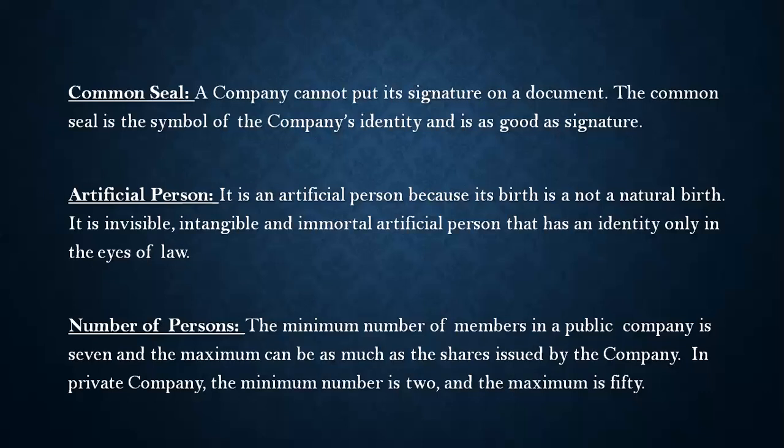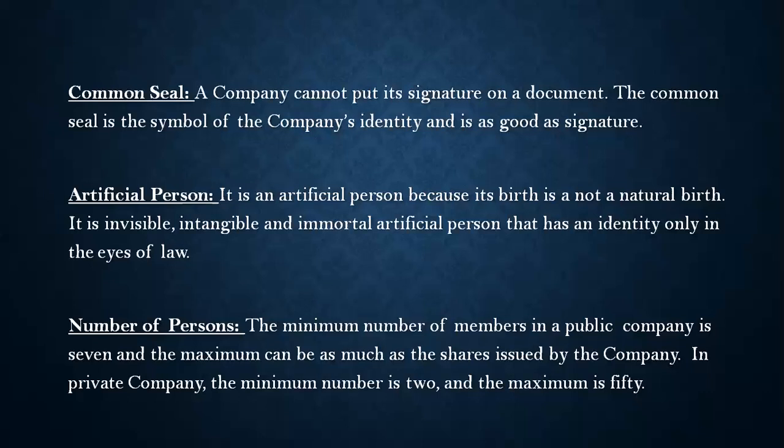For incorporating a particular company, the minimum required number of members in a public company is 7, and the maximum can be as many as the shares issued by the company. In a private company, the minimum number is 2 and the maximum number we can have in a private company is 50. So this is very easy.